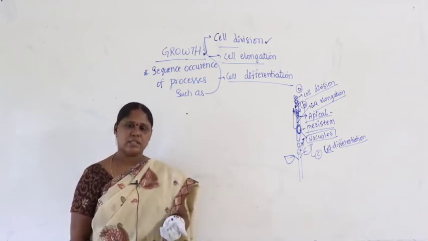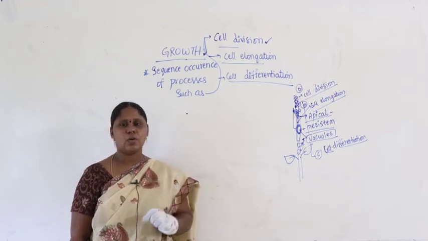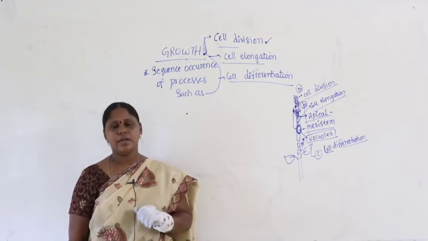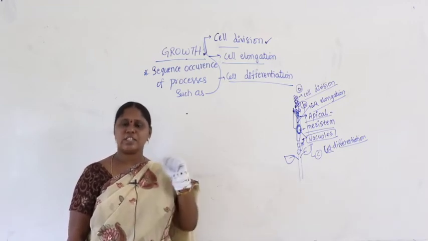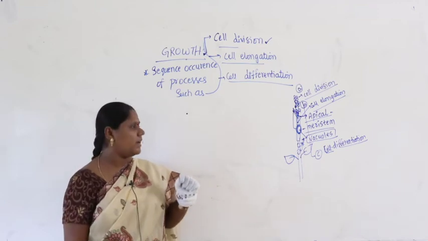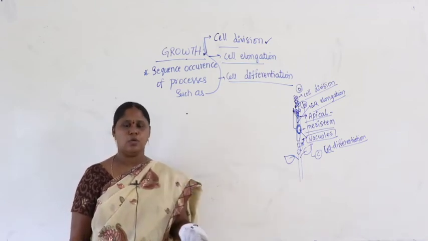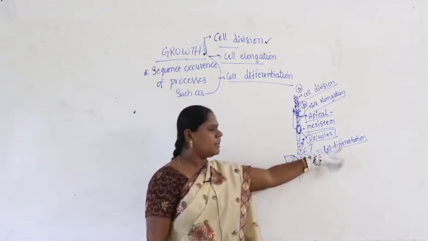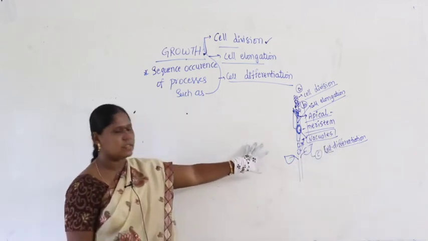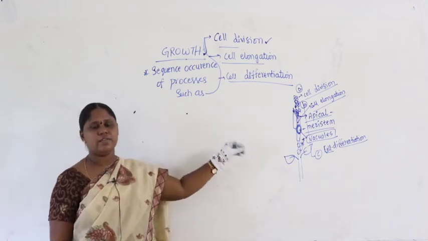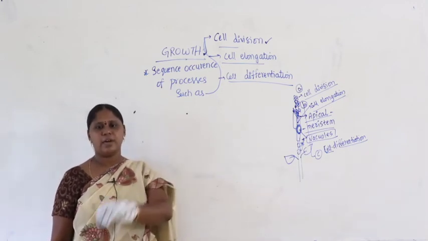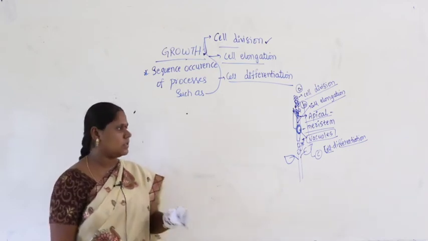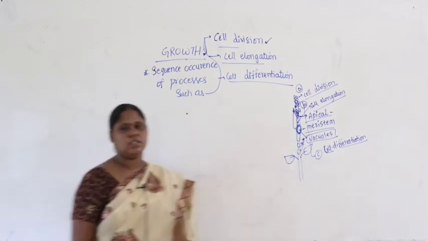Okay, what is cell differentiation? Every cell undergoes structural differences and its own specific functional differences. When a cell undergoes structural and functional differences, and every cell has a specific role and function to do, it is called cell differentiation. Some cells are involved in the development of leaves, some in the development of branches, some in the development of the stem. That process is called cell differentiation.